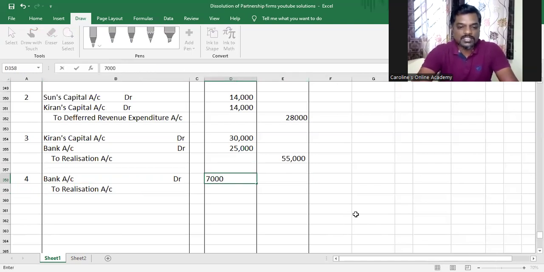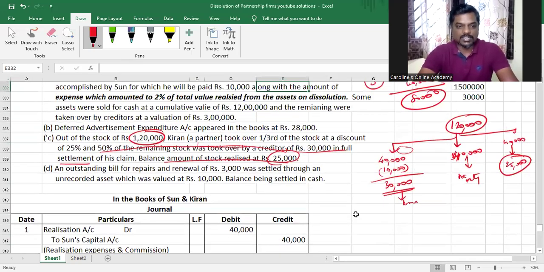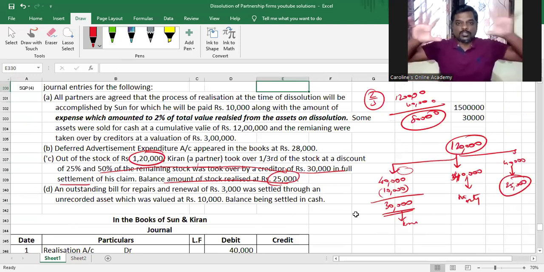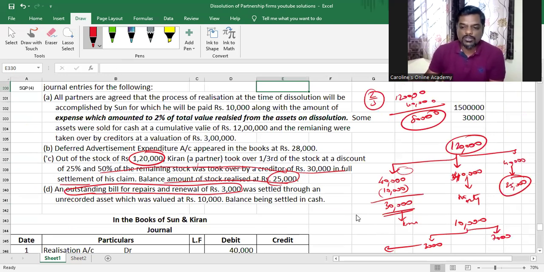Now you might be wondering, sir, we gave up an asset for 10,000. Why are you passing this journal entry just for 7,000? This is correct. I checked the answers, it is correct. And the reason is very simple, my dear children. Out of the 10,000, divide the 10,000 into 2. Divide it now. 3,000 was given up for the outstanding bill for repairs in full settlement. For the remaining 7,000, we received cash. We do not give the 10,000 in full settlement. Understood or not, my dear children?